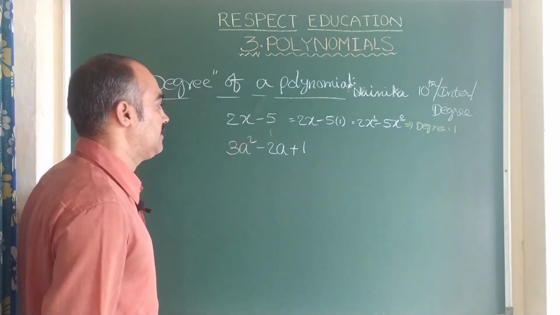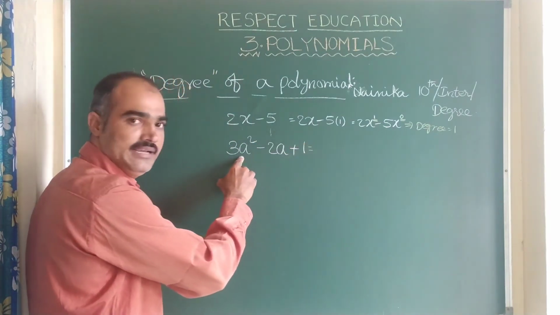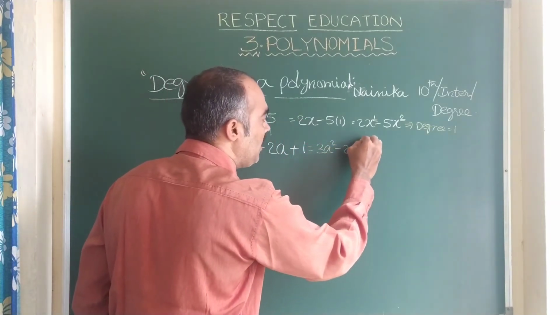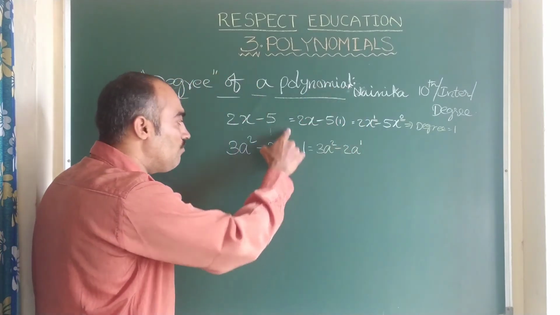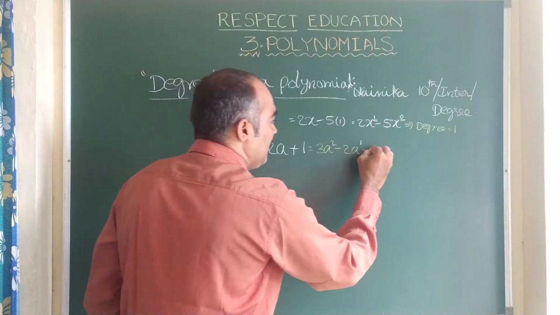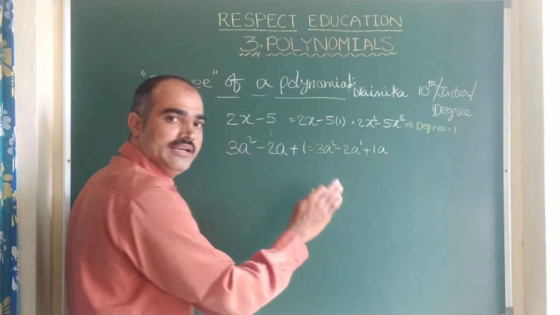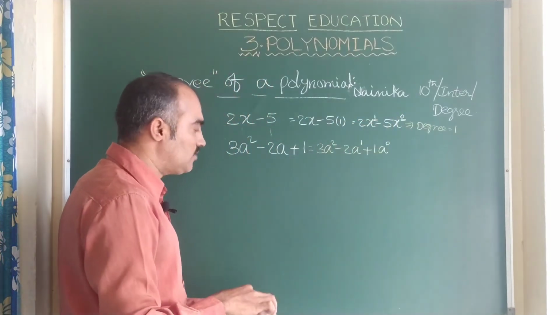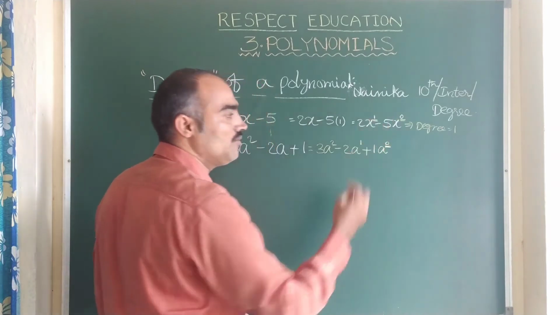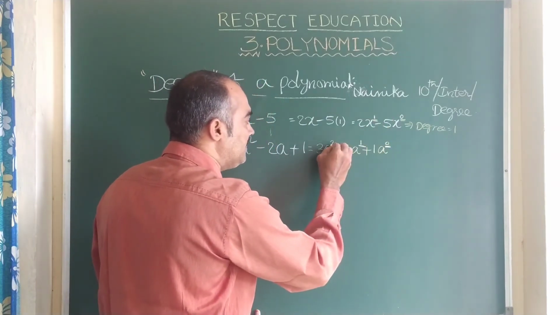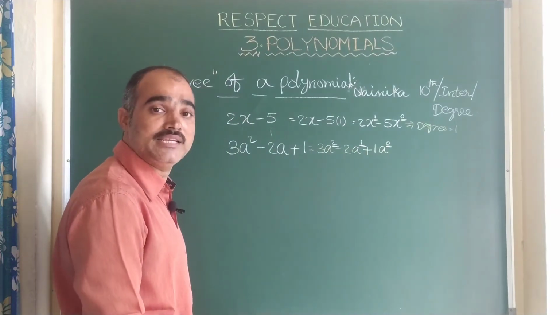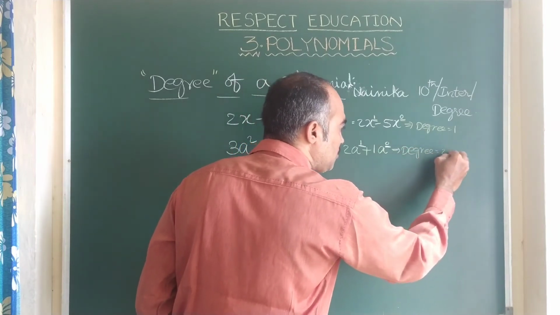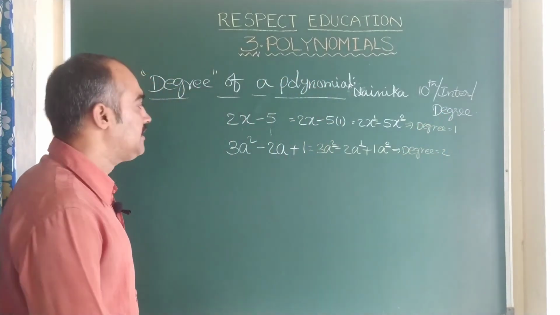Now let us come back to this. Here 3a square, 2a, 3a square I am writing as it is. 2a can be written as 2a power 1 because a is there 1 time, so it is a power 1. Here 1 is there, a is there, a is invisible 0 times, so it is a power 0. Now again as usual you compare the powers. This is 0, this is 1, this is 2, which is the highest degree, means highest power. Highest power is 2. So degree of this polynomial is 2. Clear? Let us take one more example.